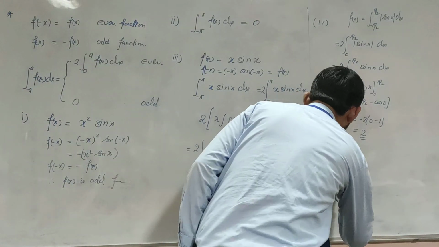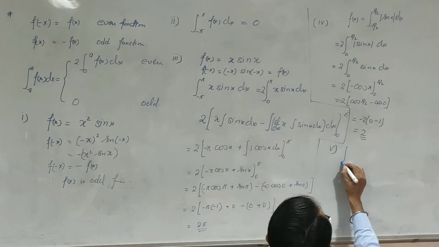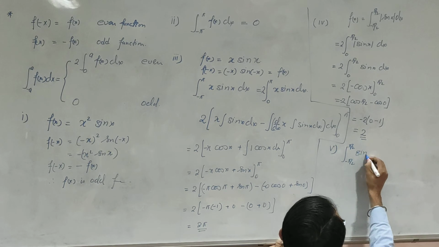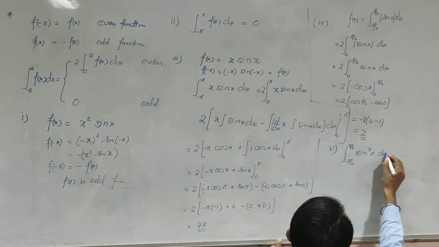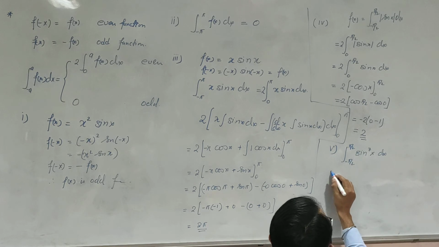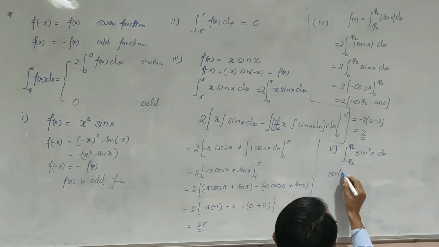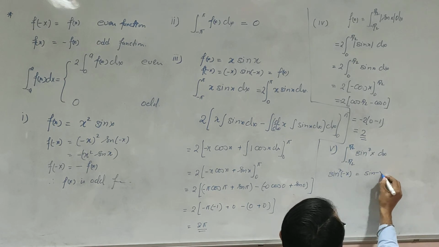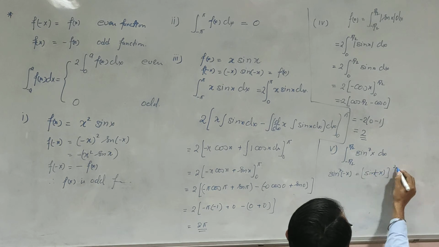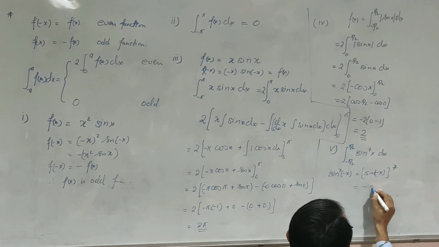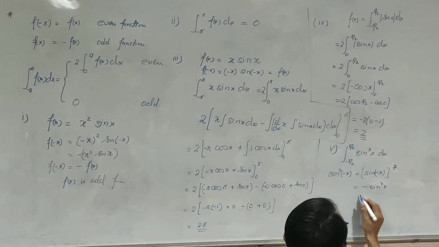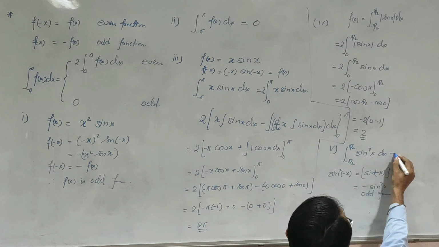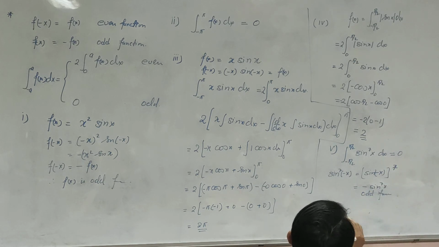Last part, the fifth, is the integral from -pi by 2 to pi by 2 of sin to the power 7 x dx. Now see, sin to the power 7 of -x can be written as (sin(-x)) to the power 7, that is -sin 7x, an odd function. Therefore it will give us the integral as 0. So the result will be 0.